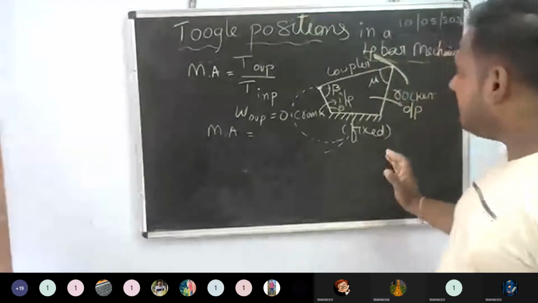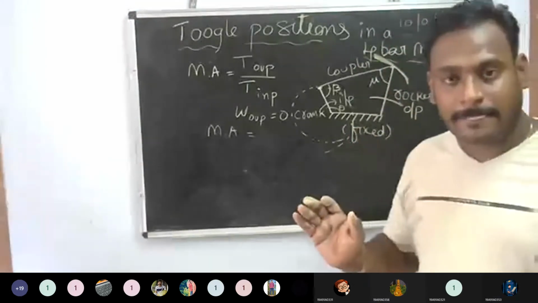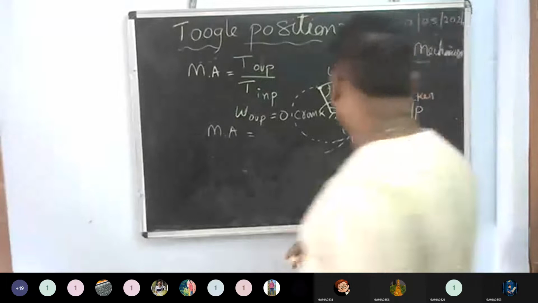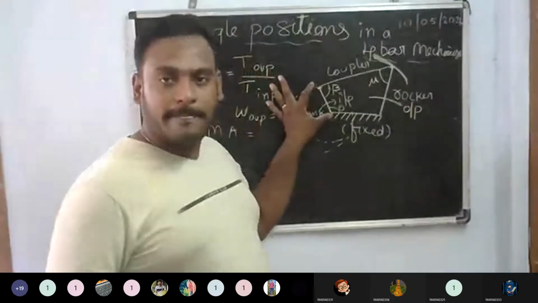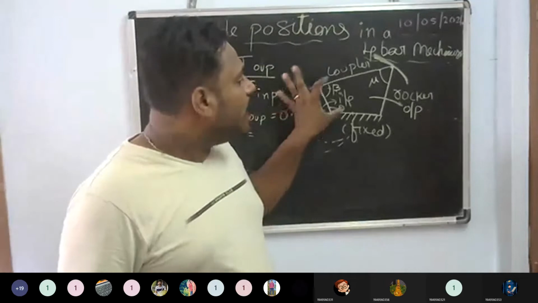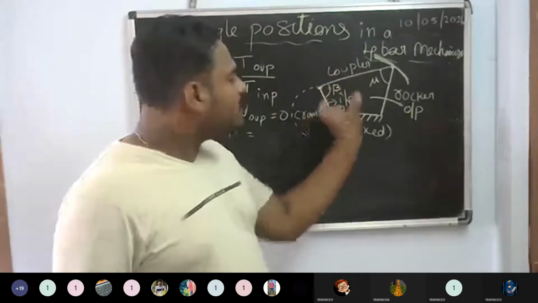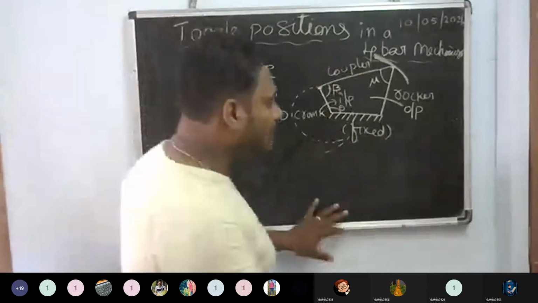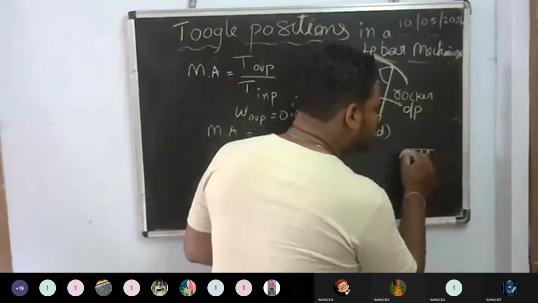Okay. Now, if I am taking the second shortest length, it will be fixed, and the remaining two are moving, which is opposite to it. That means the position will be like this.